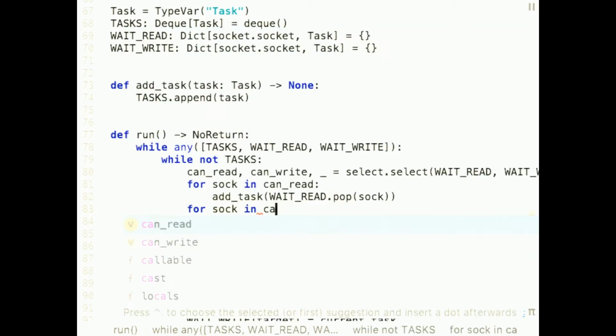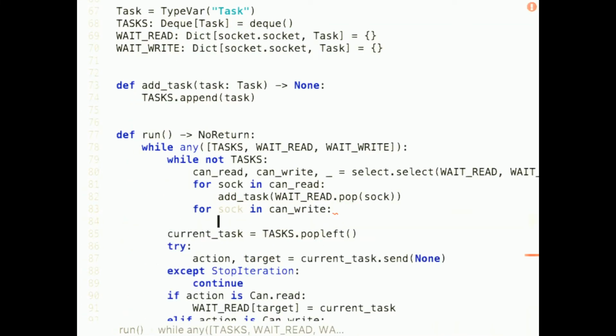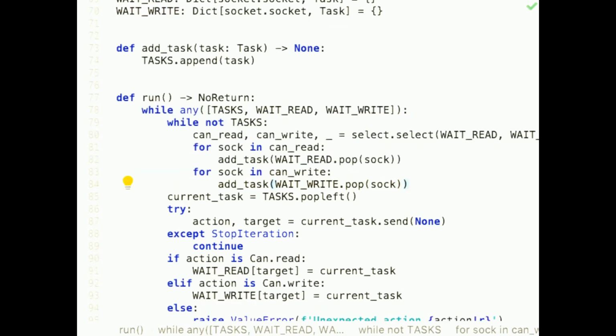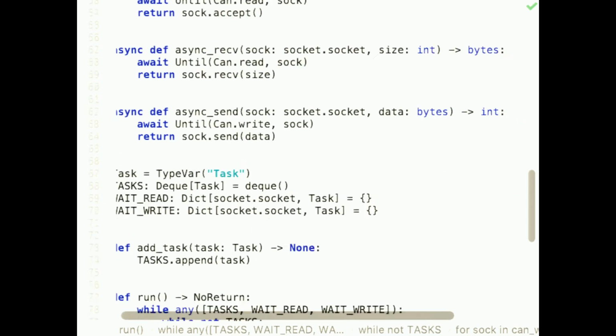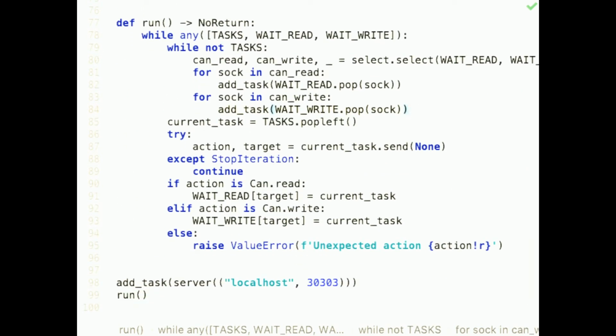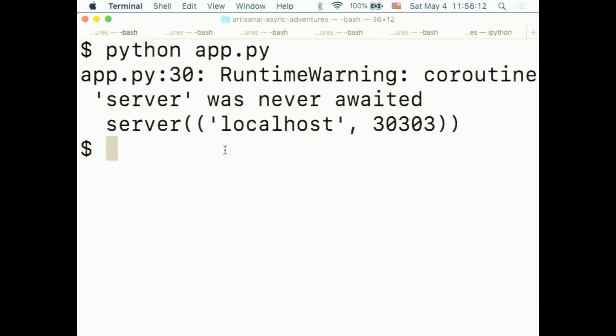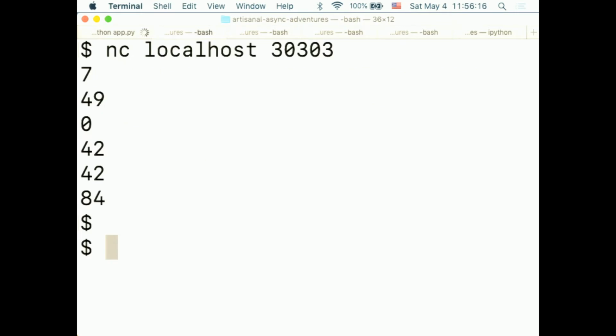And we'll do the same thing for those that can write right now and move them back into the active task queue. And now again, assuming I didn't make a mistake, which is a large assumption, this should actually work.